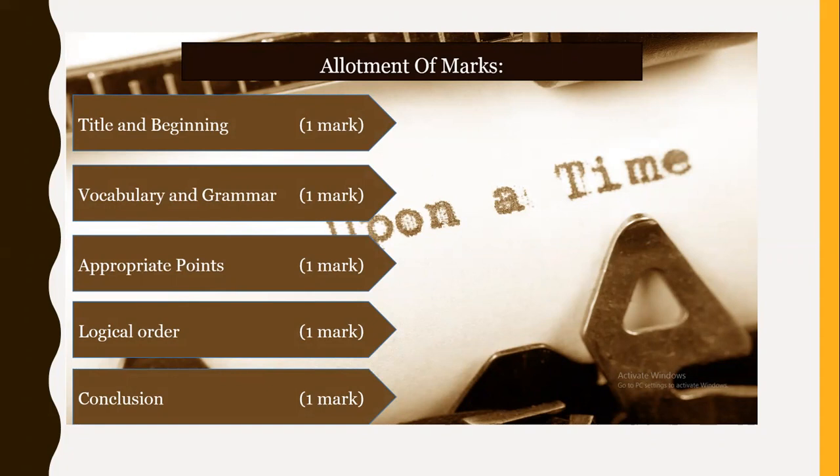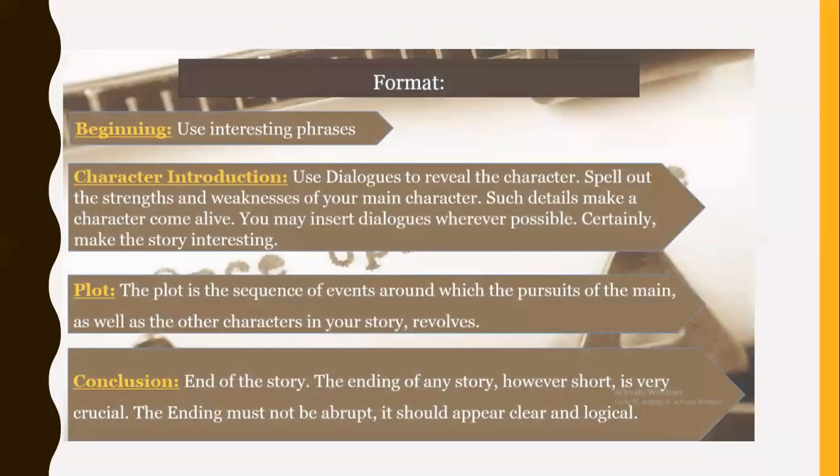And by the time you reach the conclusion, the entire climax or suspense of the story should be put on the paper properly. If you follow all these pointers while writing the story, certainly you're going to get full 5 marks in the paper.